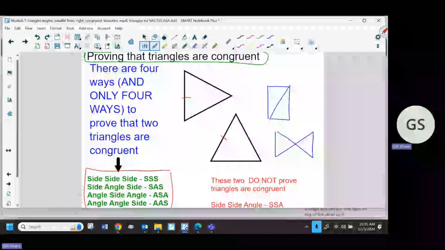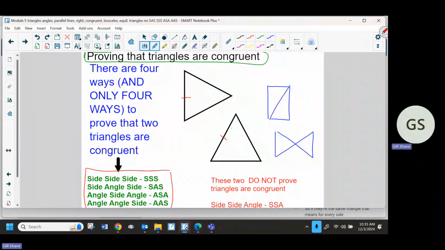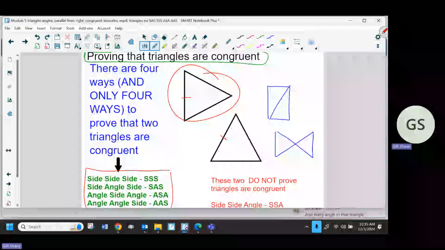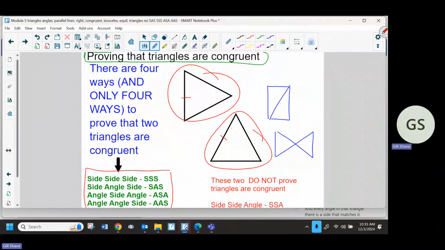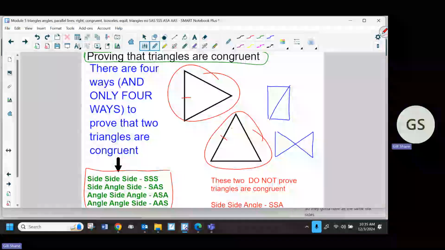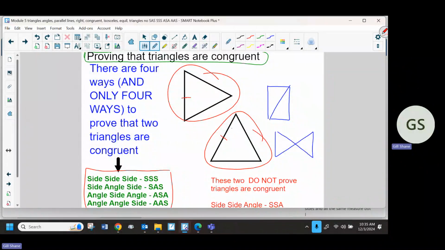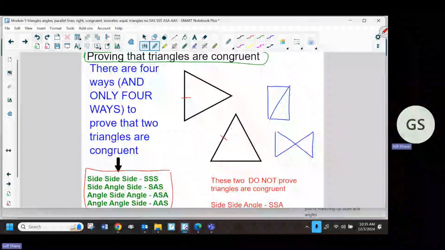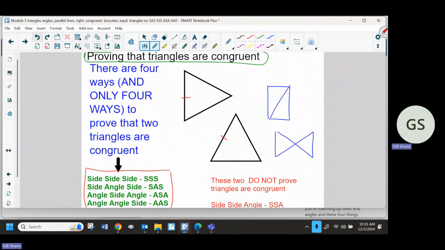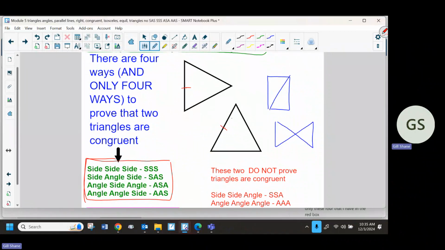So if they're the same triangle, that means for every side and every angle in this triangle, there is a side that matches it down here and an angle that matches it. It's the same triangle. So they've got to have all the same length sides and all the same measure of angles. So the way that you prove it is that you're matching up sides and angles, and only these four things that I have in the red box, if we can match the sides and angles up and they fall into one of those four categories, that proves that they're congruent.